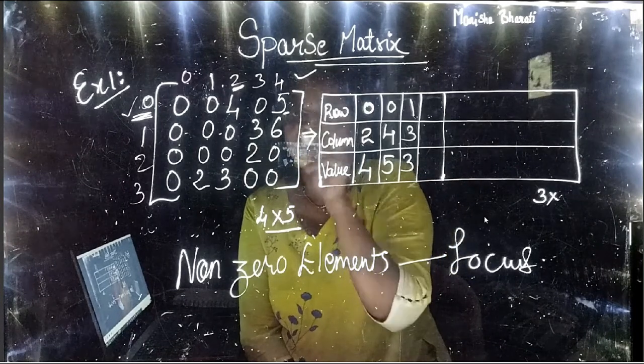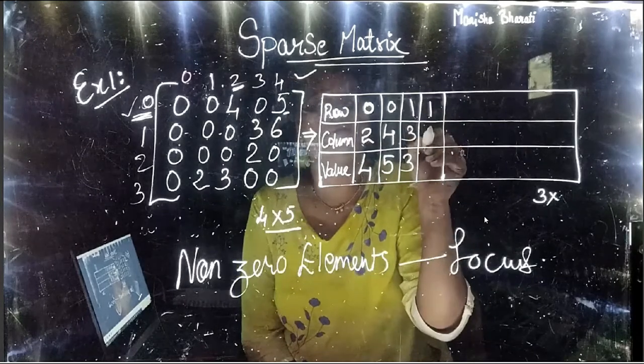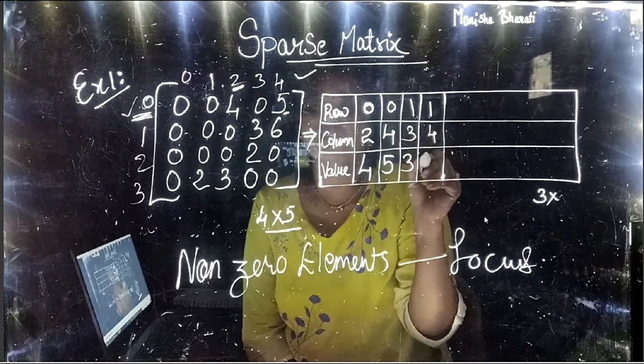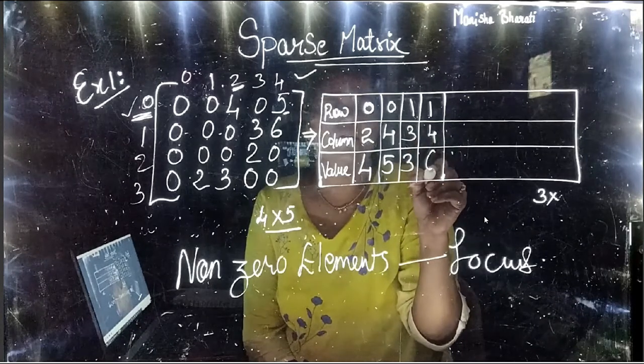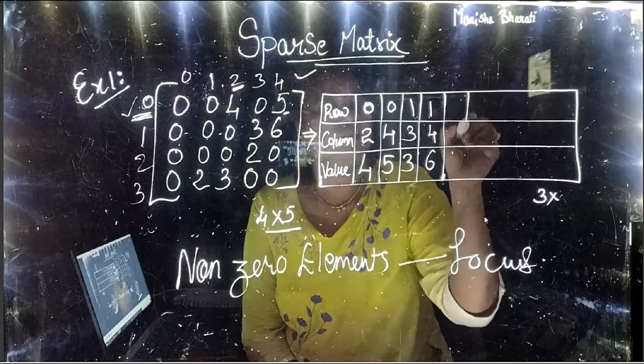Yes, another is 6. Okay, 6 lies on the first row, 4th column. I mean index, okay, 4th index column. The value is 6. Okay. Next, we will proceed to another row.